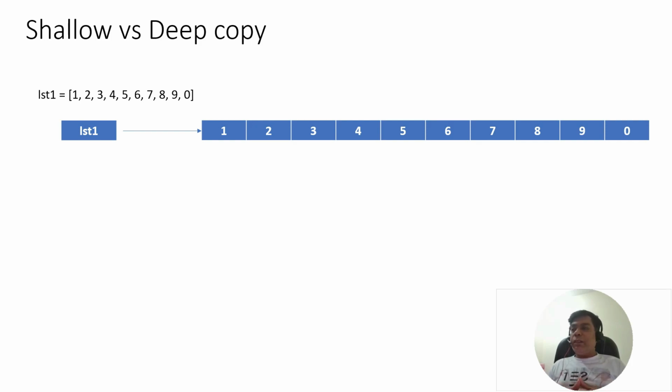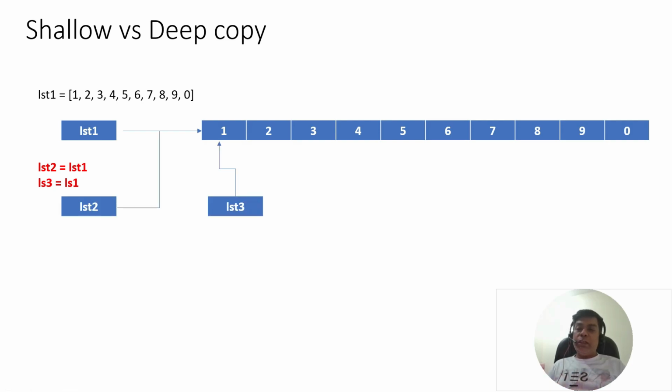what it is. Let's take an example of a list. Let's say I create a list, lst1, equal to some numbers. This list is created in memory and we have a variable pointing to it. Now when I say lst2 is equal to lst1, or lst3 equal to lst1, or any variable is equal to lst1, we are not copying that list. Actually what we are doing is creating two more reference variables which are pointing to the same list.